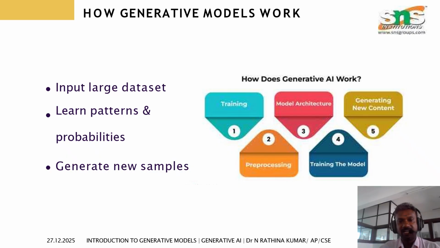Again, I'm going to explain how the generative model works. See these 5 steps. First is the data, so we have to train on the data. After that, pre-processing, which means we have to remove the unwanted things. Then we construct the architecture, called the model architecture, which is step 3. Then we have to train the model, which is a very important step. After that, we can generate new content. This is the way generative AI works.